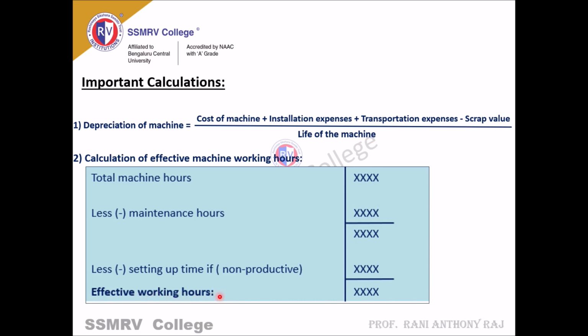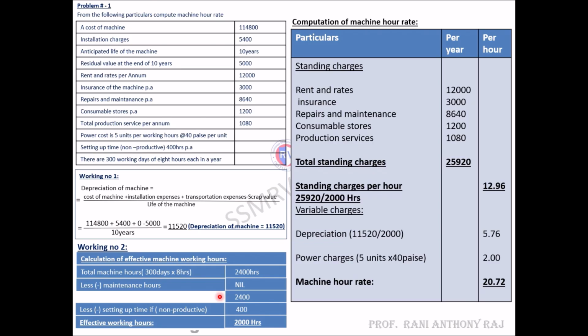Next we'll move on to a problem. I have taken one problem here. From the following particulars, compute machine hour rate. Cost of machine 1,14,800, installation charges 5,400, anticipated life of the machine, that is the life of the machine, 10 years, residual value at the end of the year, residual value is nothing but the scrap value, 5,000, rent and rates per annum 12,000.